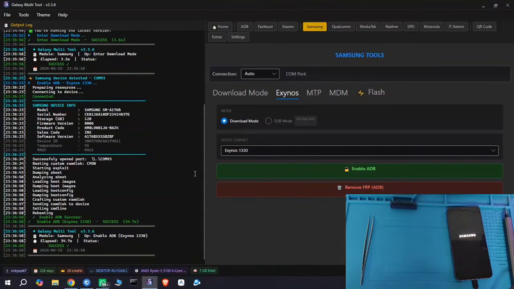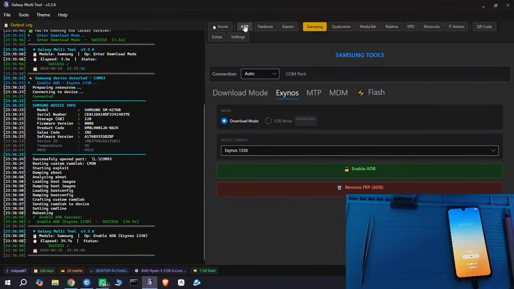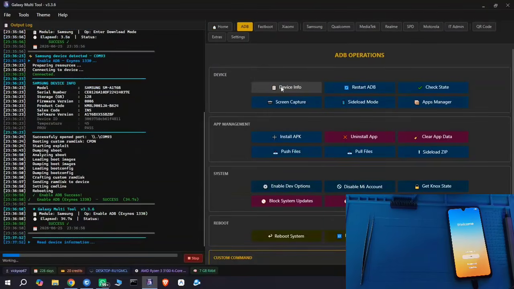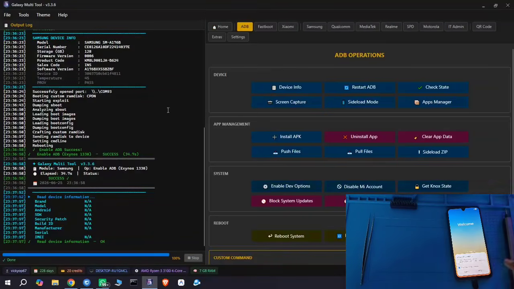After process end, the device will automatically reboot to system. After device boots, click ADB tab and trigger ADB authentication prompt by clicking Read Info. On the device screen, tick Always Allow from this computer, then press OK.